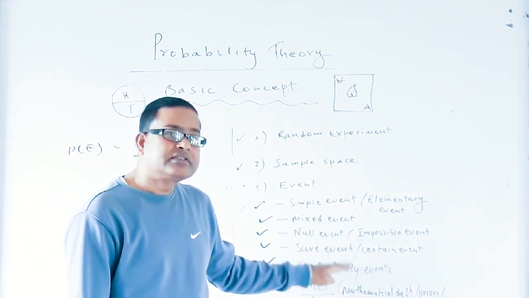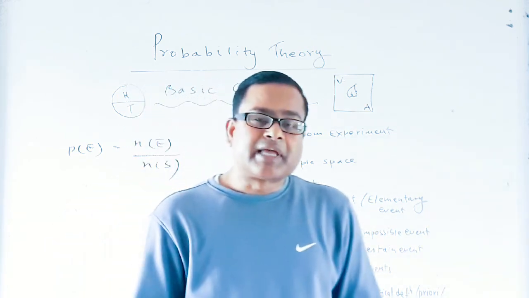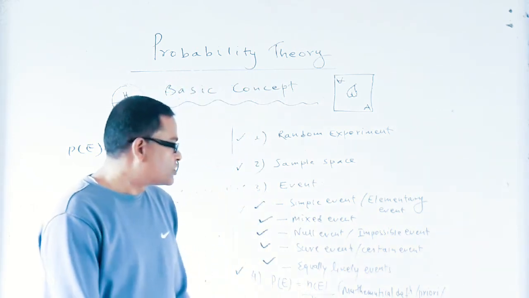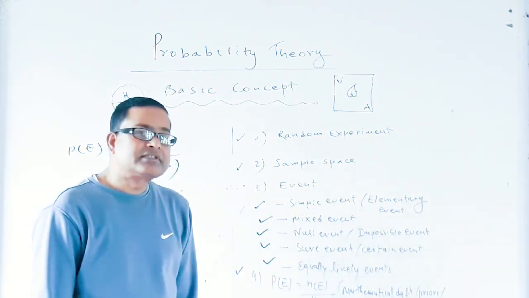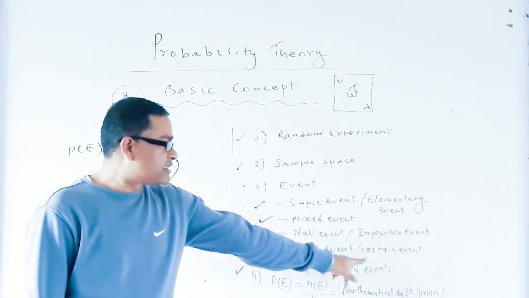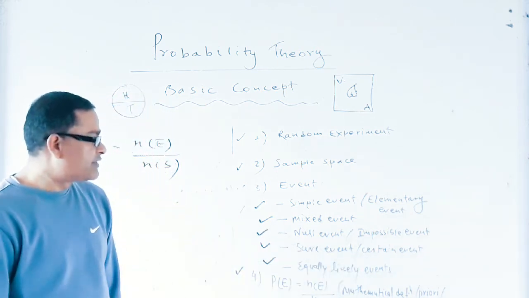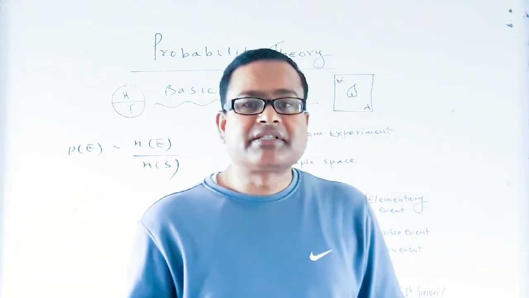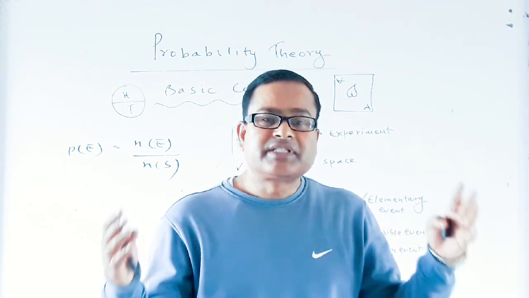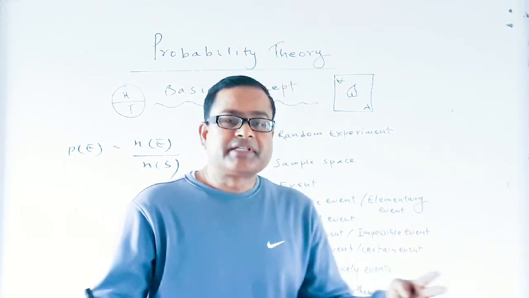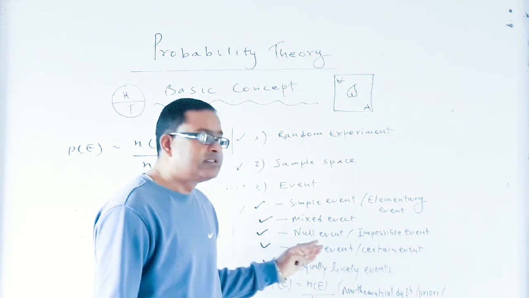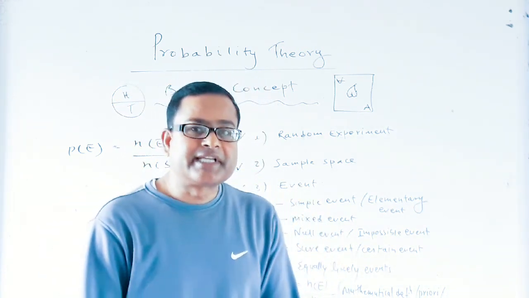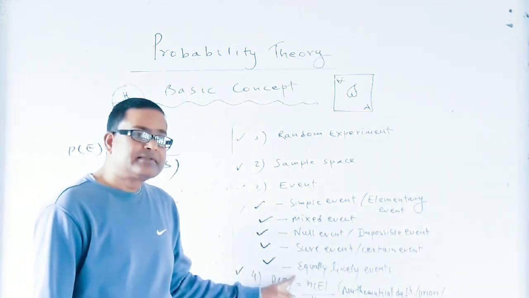Sure event: the sample space is also a subset, so the sample space is called a sure event, or we can say certain event. And equally likely events: those events which have neither greater nor less chances of occurrence are called equally likely events.